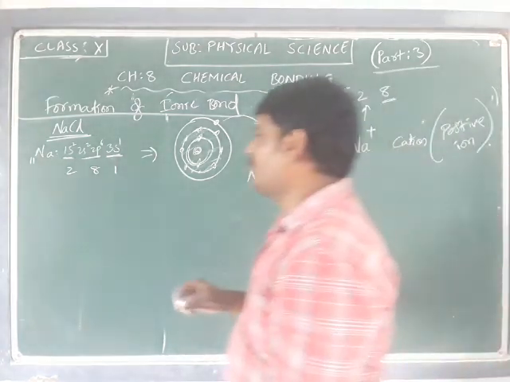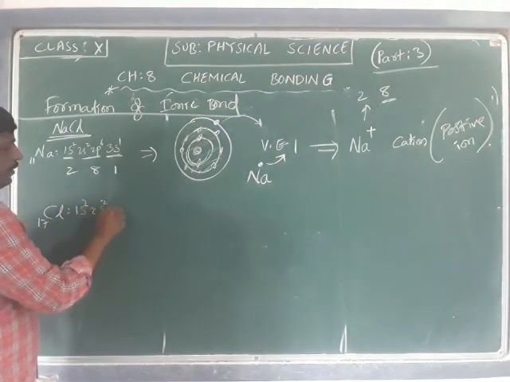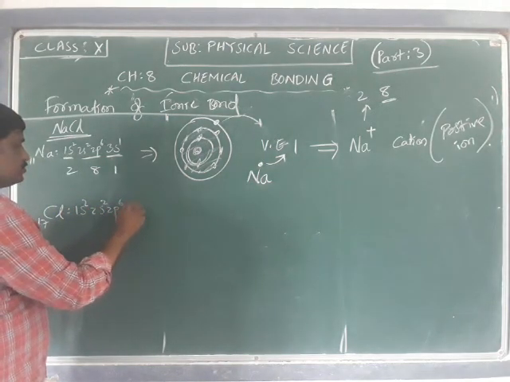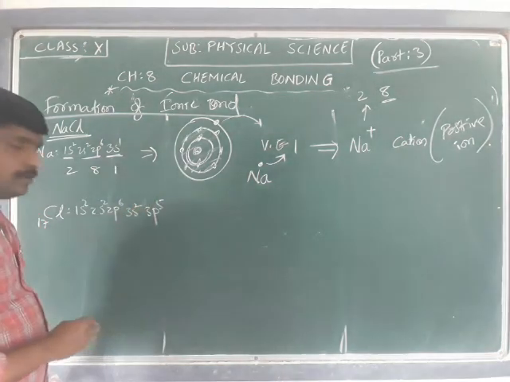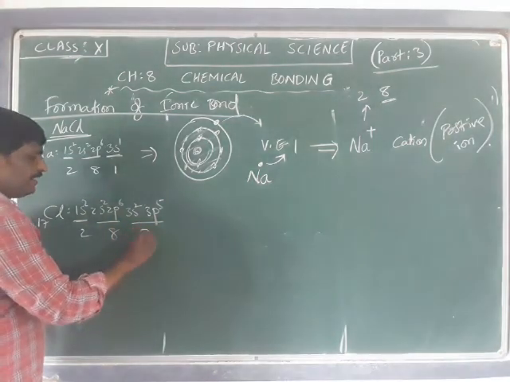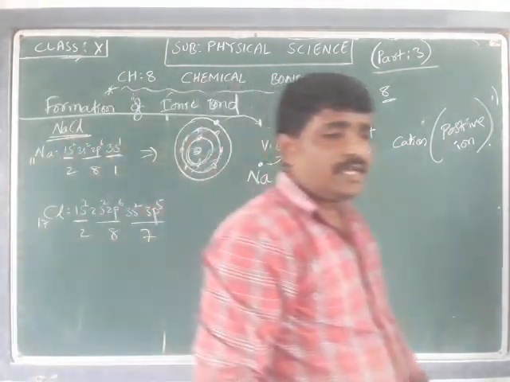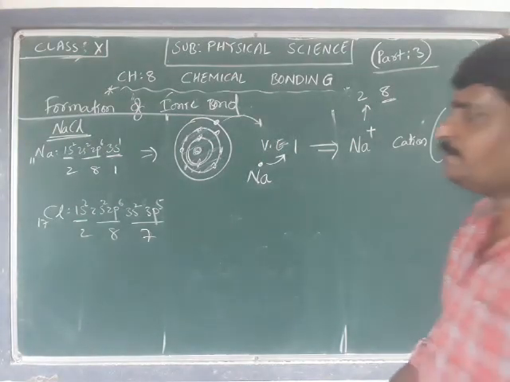Okay, positive ion is good. Now if you discuss chlorine, Cl minus, chlorine is 17, and the configuration is 1s2, 2s2, 2p6, 3s2, 3p5. That is 2 electrons, then 8 electrons, and then 7 electrons. K shell has 2 electrons, L shell has 8 electrons, M shell has 7 electrons.